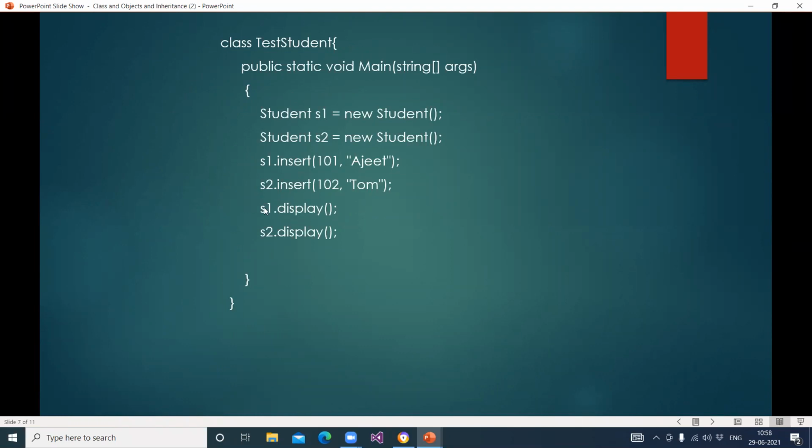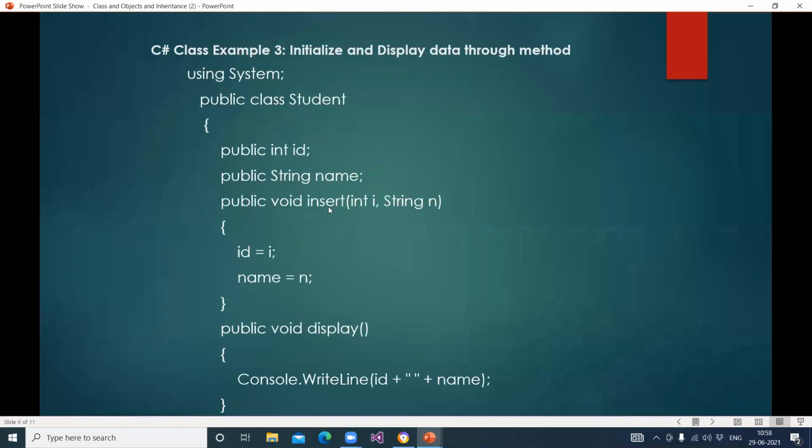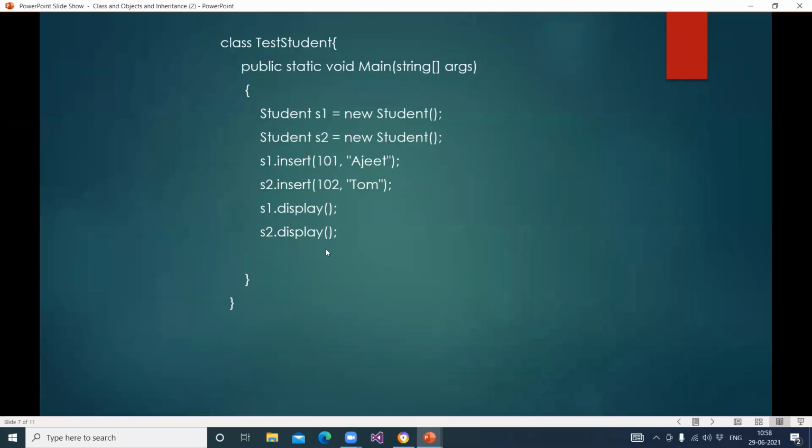Now we are calling the second method, the display method. So S1 dot display. Here there is no need to pass any value. Why? Because the method is empty, there is no argument. We are just calling it to print the values. So S1 dot display, S2 dot display.